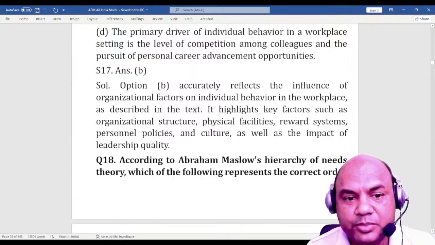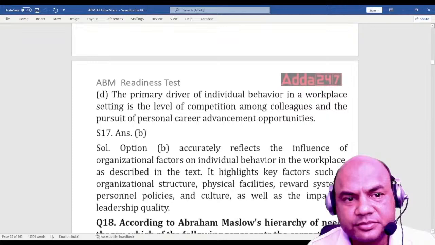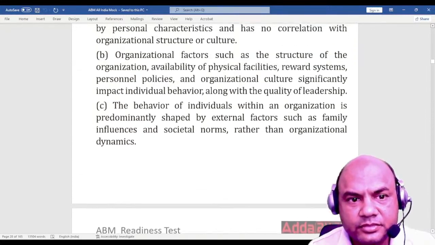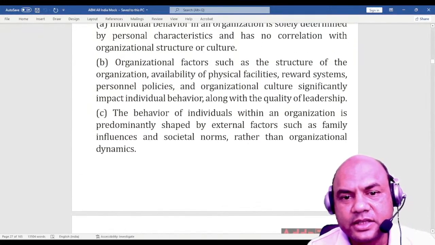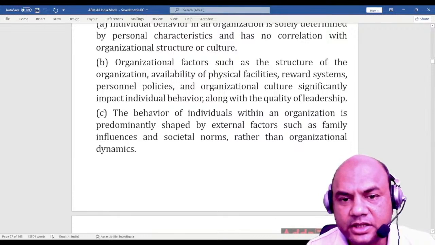So the answer was B. Option B is: organizational factors such as structure of the organization, availability of the physical facilities, reward systems, personnel policies, organizational culture significantly impact individual behavior along with the quality of leadership. That was the answer over here.